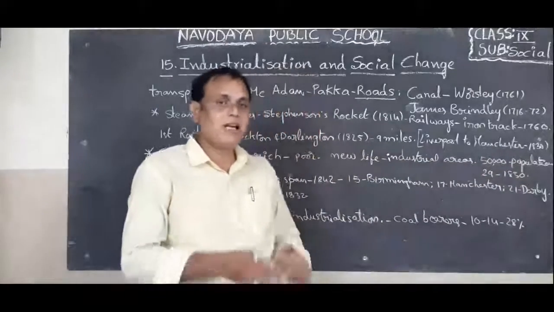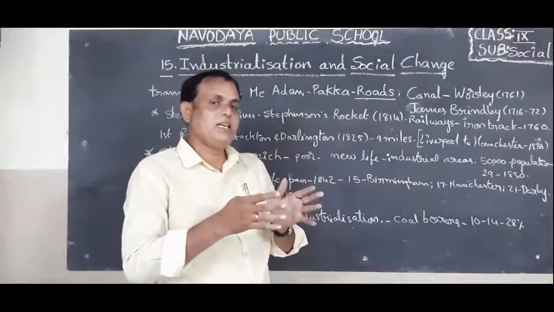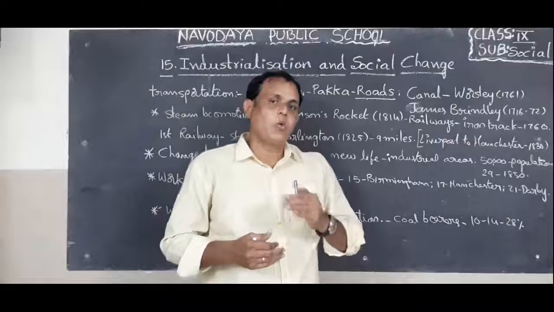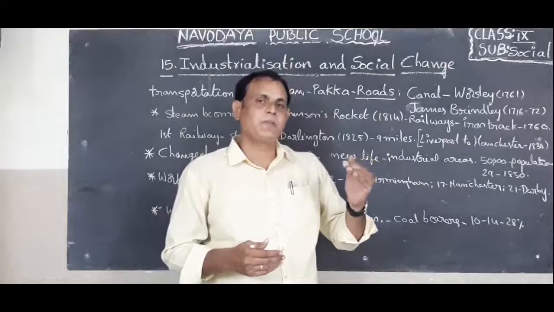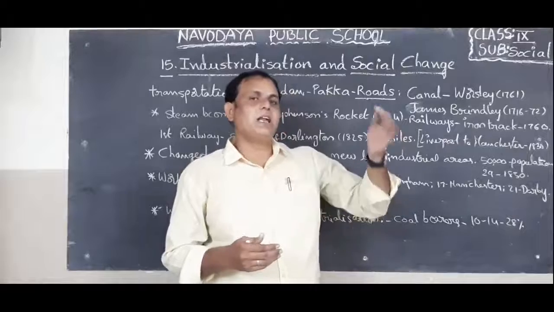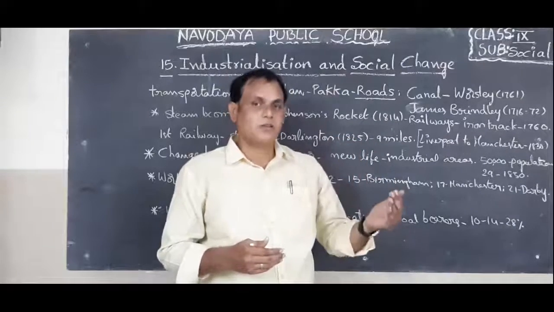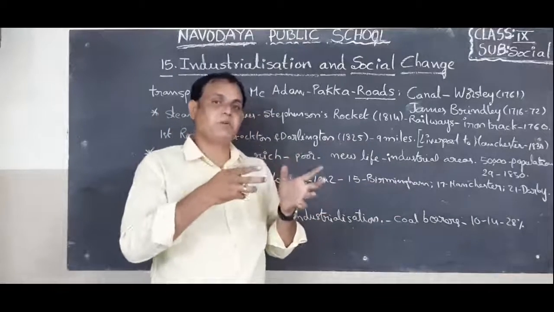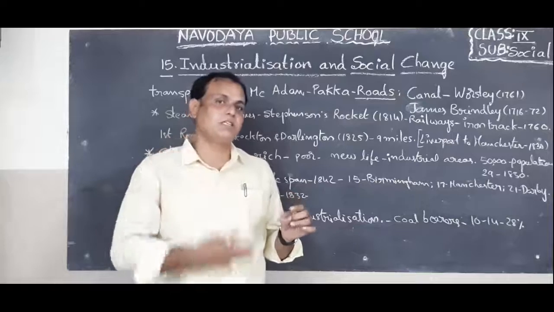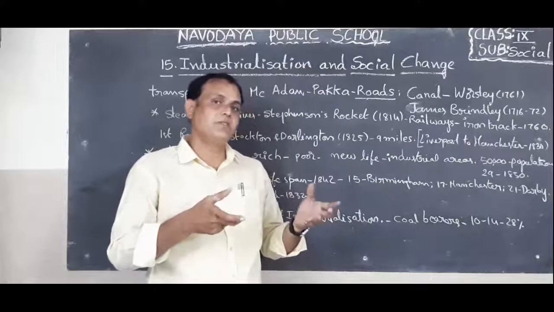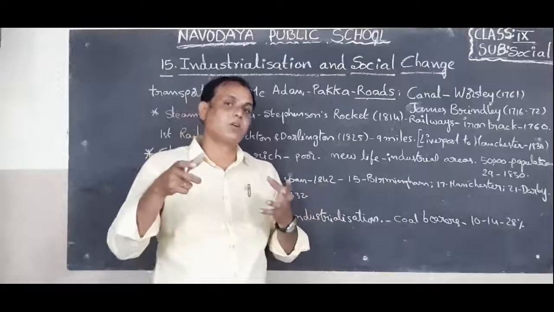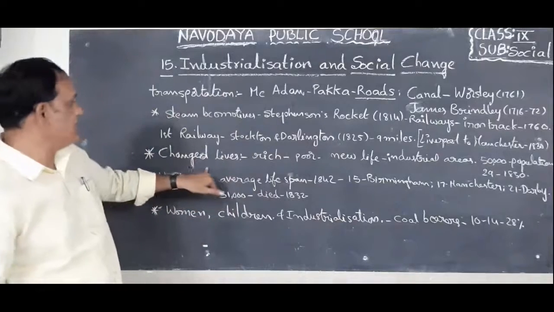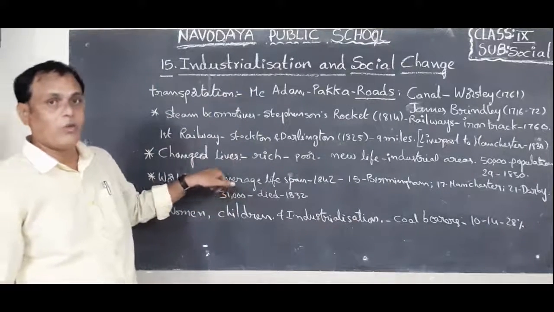So children, railways are a very important transportation compared with roadways and waterways. Actually, waterways are very slow transportation. Roadways are better than waterways, but railway transportation is very fast. We will save time. Most of the time we will save if we travel by train. Not only passengers but also goods, finished goods and raw material. Next one, changes in lives.